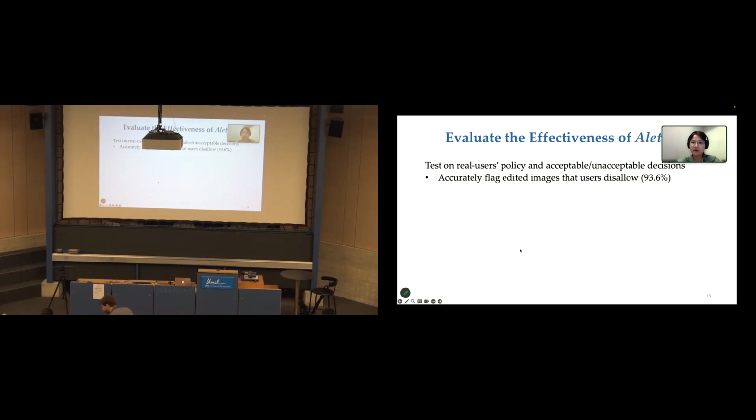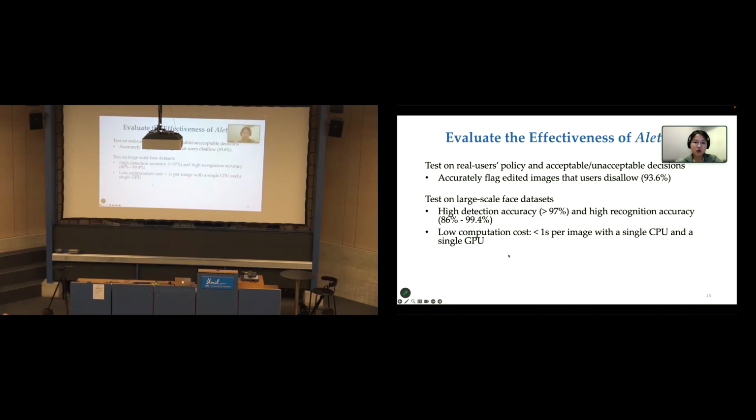Let's start with how we test the effectiveness. Here we use 3 different experiments. First, we tested on real users' policies and about 400 real user decisions which were collected by our first user study. And our system could detect the unacceptable edits with over 90% accuracy. We further built a large-scale face dataset with over 1 million face images, which include 12 edit types and 10 edit tools. And on this dataset, our system could achieve high detection and high recognition accuracy with low computation cost.